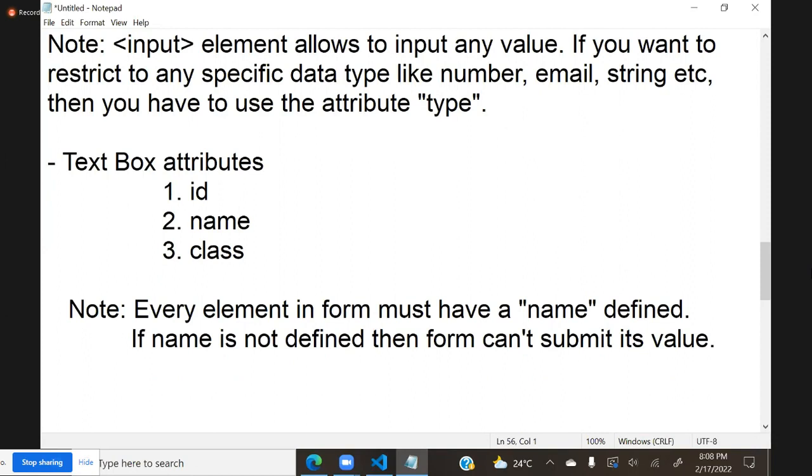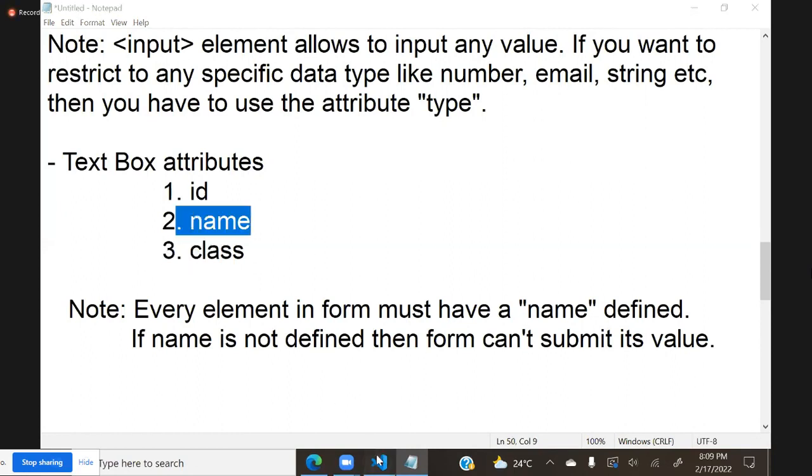It is mandatory that whenever you are designing a form with some elements inside, every element in the form must have a name. You may give ID or class, it doesn't matter, but name is mandatory.